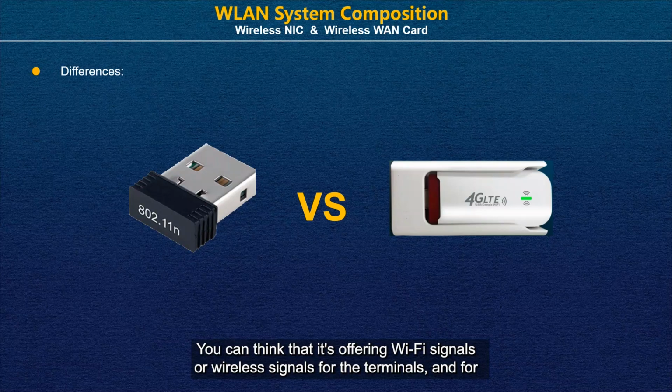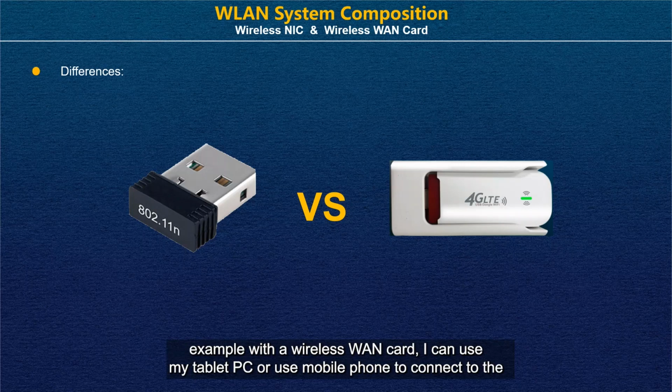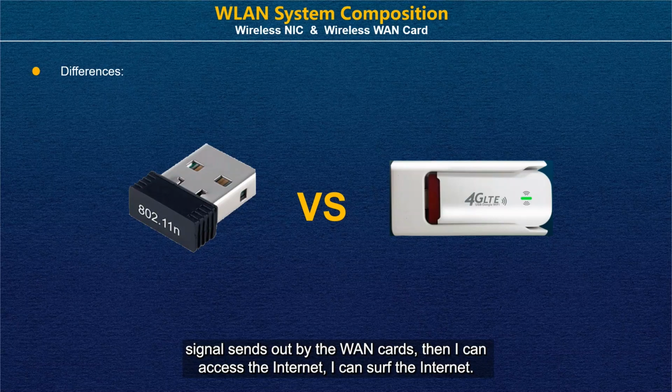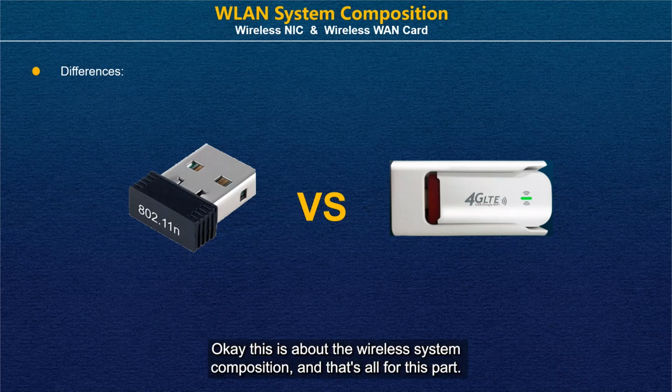You can think that it's offering Wi-Fi signals for the terminals. For example, with wireless WAN cards, I can use my tablet or my mobile to connect to the signal sent out by the WAN cards. Then I can access the internet and surf the internet. Okay, this is about the WLAN system, and that's all for this part.